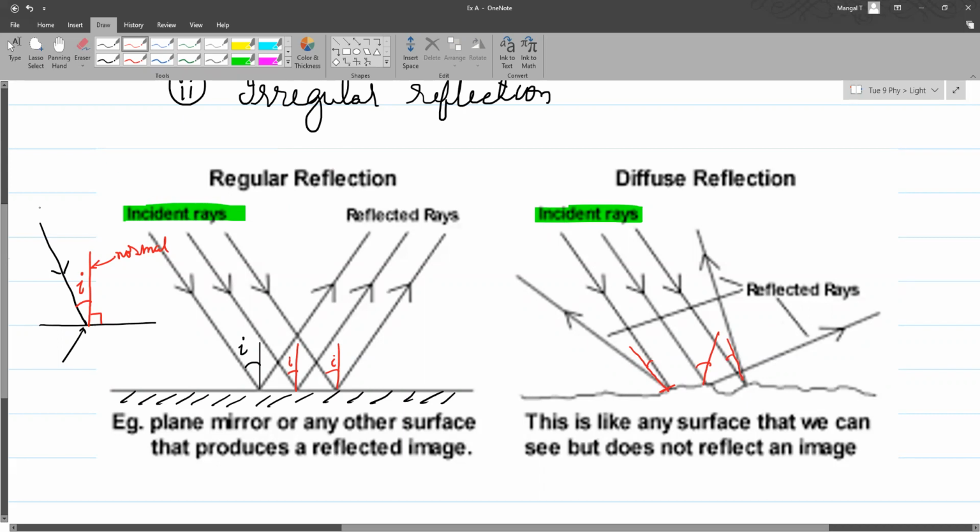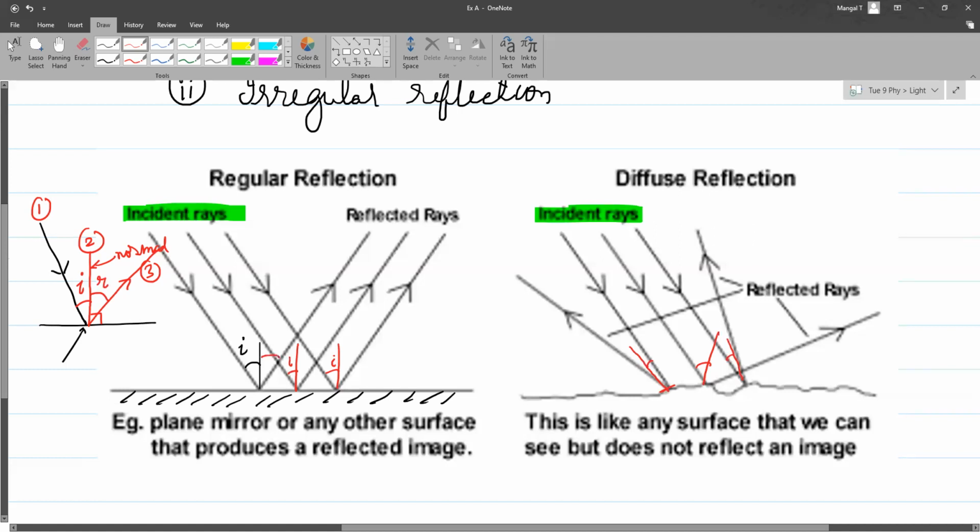The law of reflection says that the incident ray, the normal, and the reflected ray all lie in the same plane, and the angle of incidence is equal to the angle of reflection.